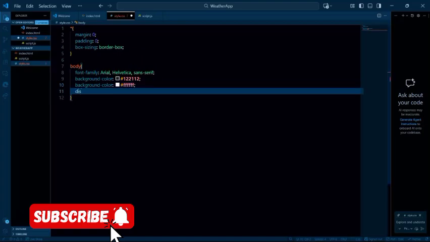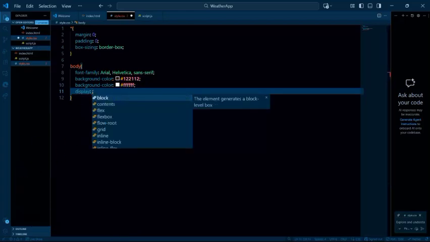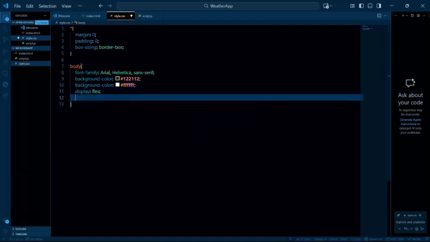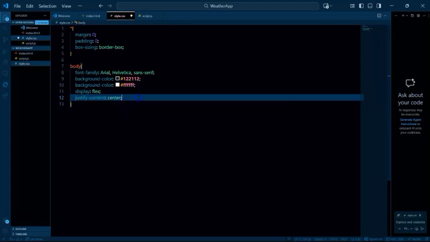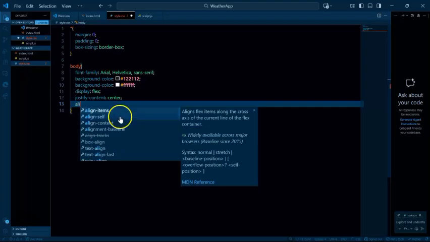Another one you want to look at is your display. Under display, you have different display options. You have block, you have flex, you have grid. This time we just want to have flex. Of course, you see why we need flex for this. It makes our work easy. Another one you want to have is your content. I want it to be justified. So justify-content, you want it to be at the center, and you also want to align your items to the center, right? So align-items to the center.